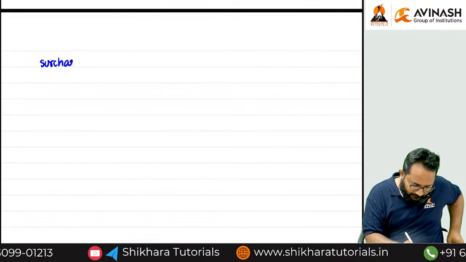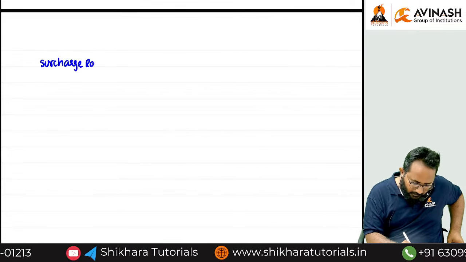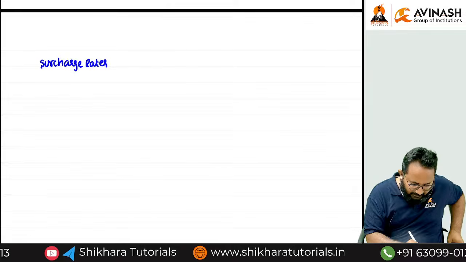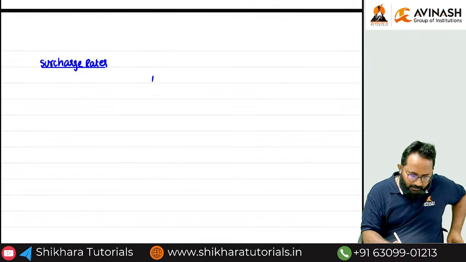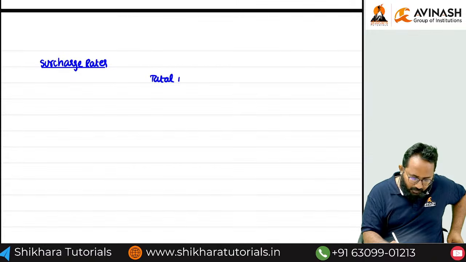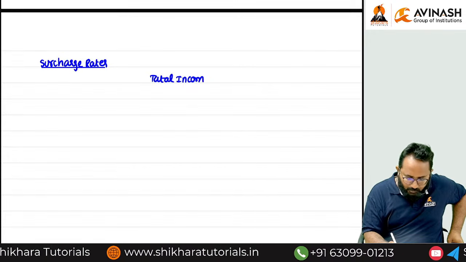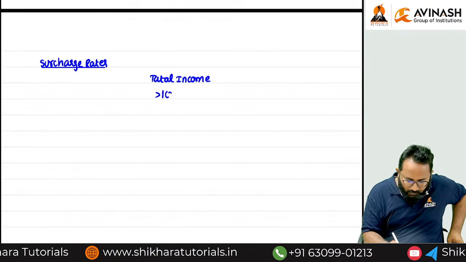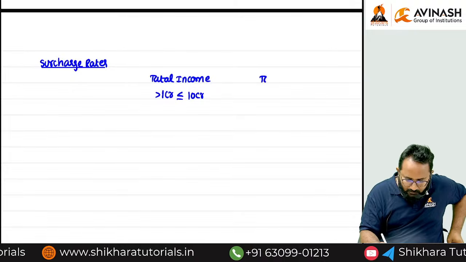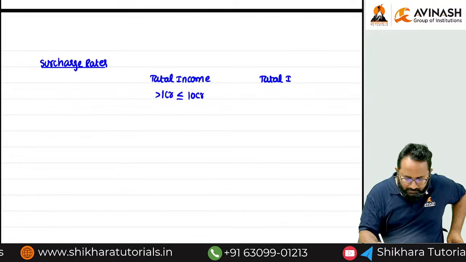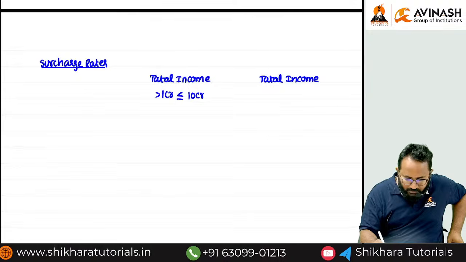Surcharge depends upon what? Total income. For companies, when do we levy the surcharge? If the total income exceeds 1 crore, less than how much? 10 crore. Next slab, total income is more than how much?